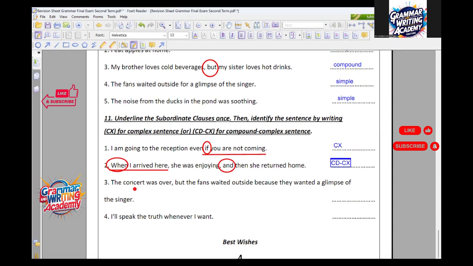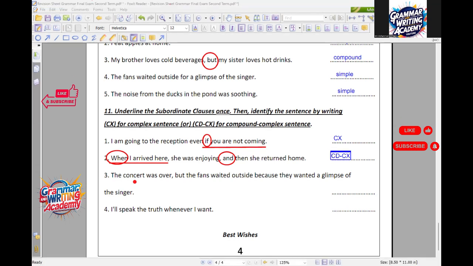Moving to another one. This time it will be Joseph Ahmed, then Ali Ahmed. Okay, Joseph, number 3. The concert was over, but the fans waited outside because they wanted a glimpse of the singer. Find the conjunction first. The conjunction is "but", comma, but. In this way, I have the compound part here. We have a compound sentence.